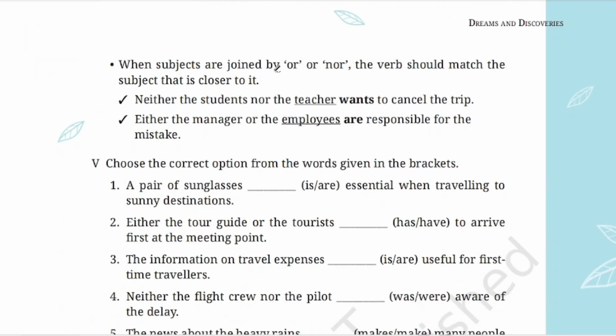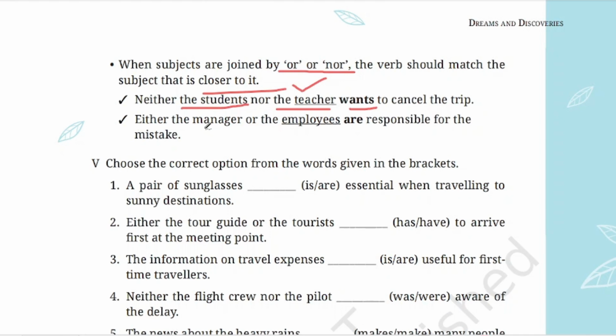When the subjects are joined by or, nor, the verb should match the subject that is closer to it. Neither the students nor the teacher wants. You see, the first subject is students, the second is teacher. Here the first is plural but the second is singular. So what is near to the verb? This teacher, so this is singular. So we use the does form of the verb, that is wants. We are not considering the first one, we are looking at the second one. Neither the students nor the teacher wants to cancel the trip.